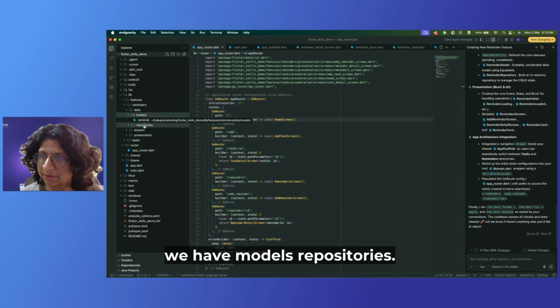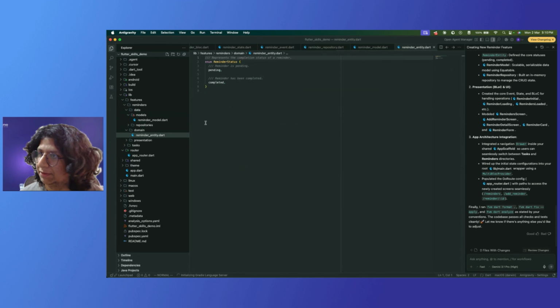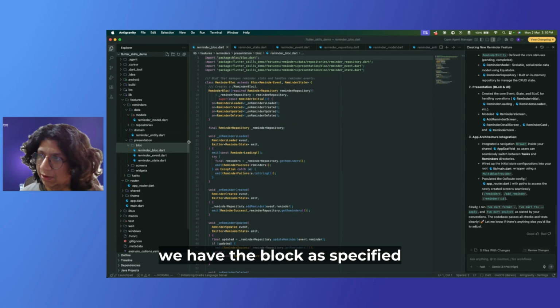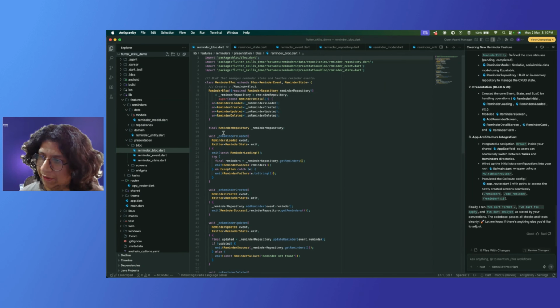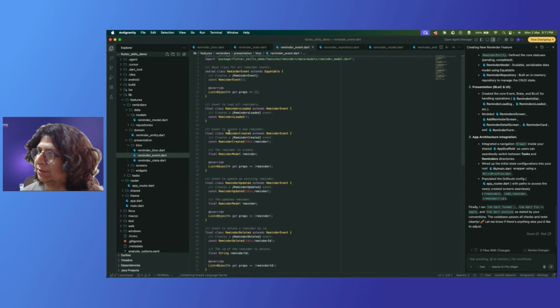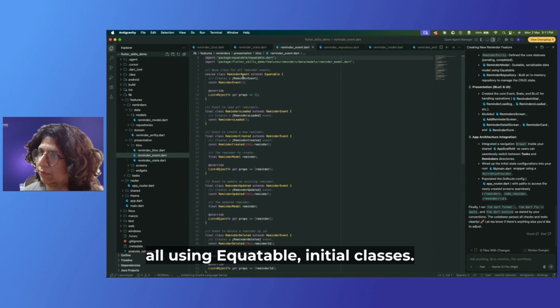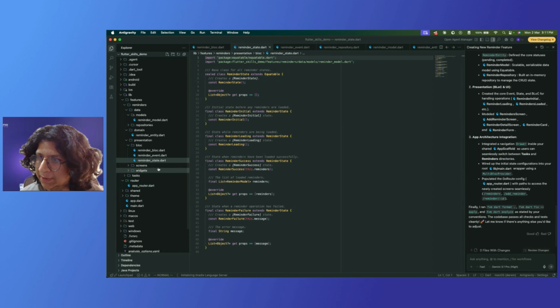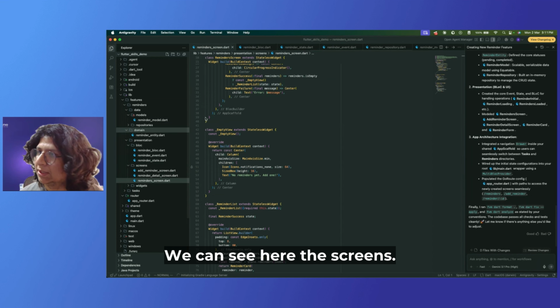Inside the data, we have models, repositories. Here is our domain, and the presentation layer. We have the bloc specified on our skill. We have the bloc, event, and state, all using equatable and sealed classes. Also here we can see the screens.